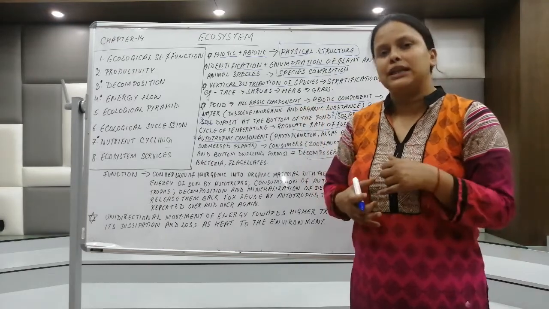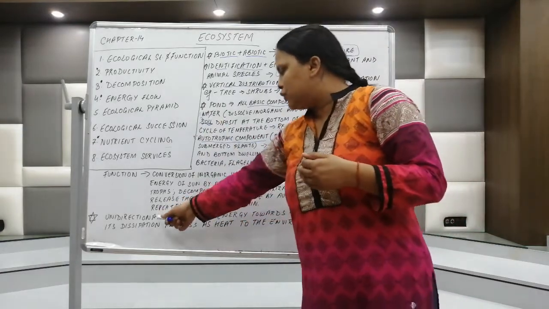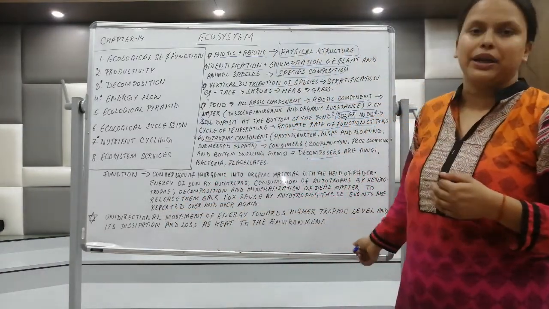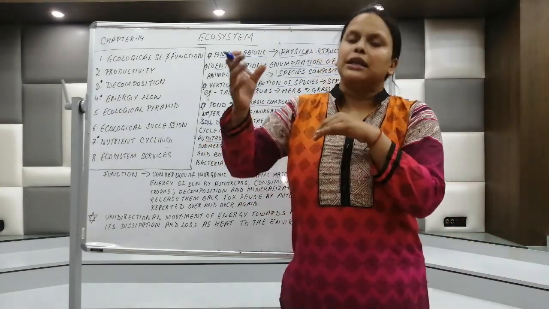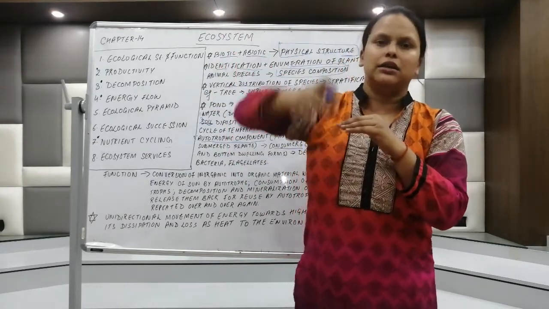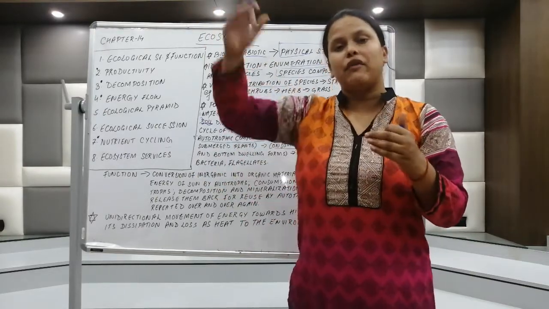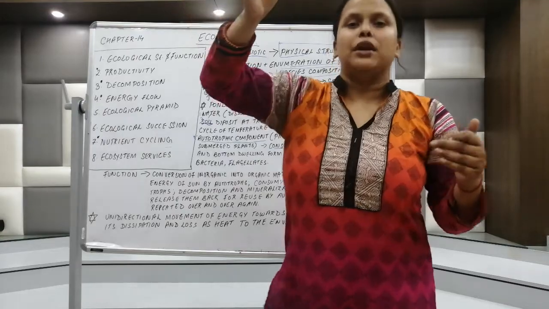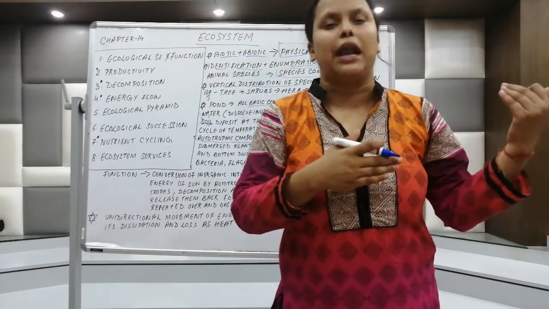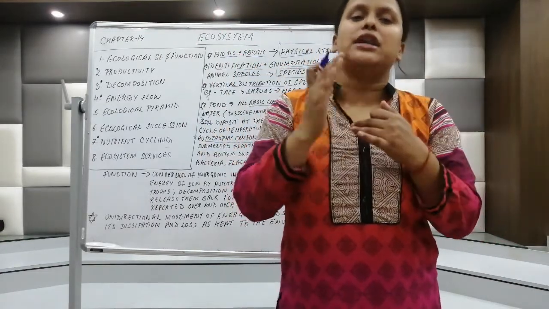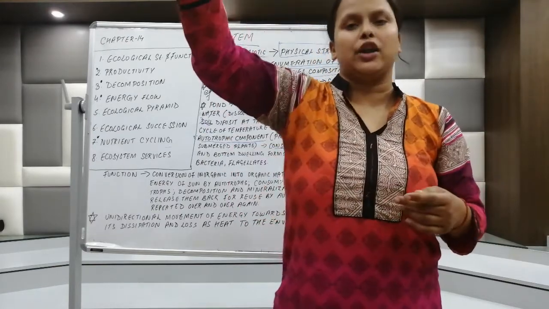Now there is a very important thing, very much asked in exams, which is energy flow, the unidirectional movement of energy towards the higher trophic level. The plant has converted solar energy into chemical energy, right? Then the heterotrophs use this energy, and then the consumers of the higher trophic level use this energy. So this movement of energy is in only one direction. Look, a plant can be eaten by higher trophic level organisms, but a higher trophic organism cannot be taken by the plant. It is as simple as that. The energy flow will always be unidirectional, from the first trophic level to the higher trophic level.